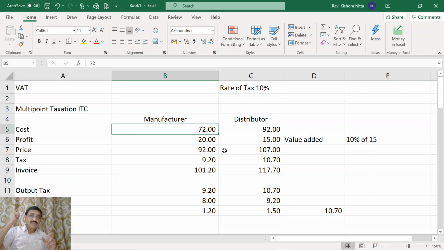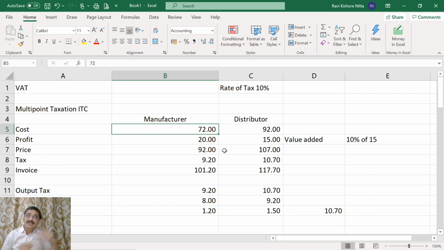But when it comes to service tax and sales tax, the input tax credits were not available because the sales tax goes to the state governments and the service tax goes to the central government.